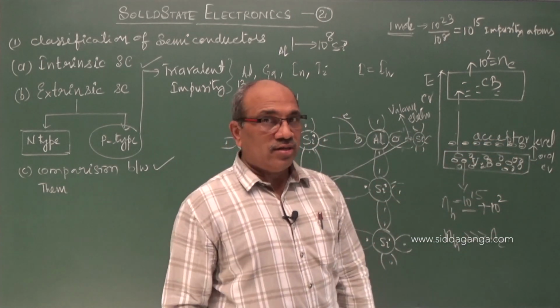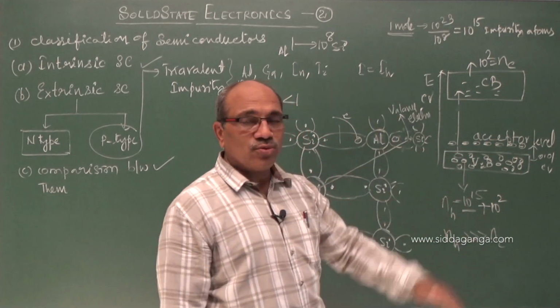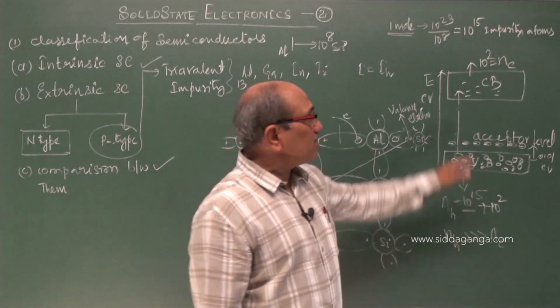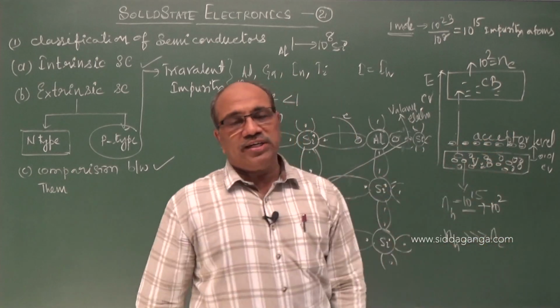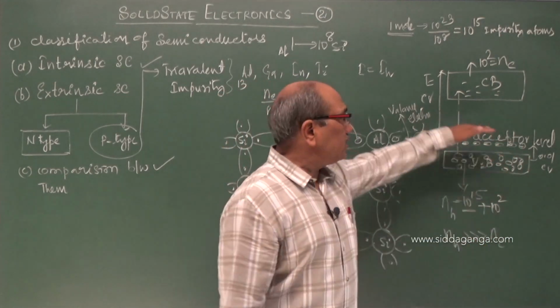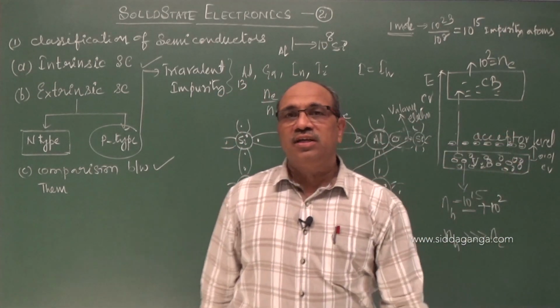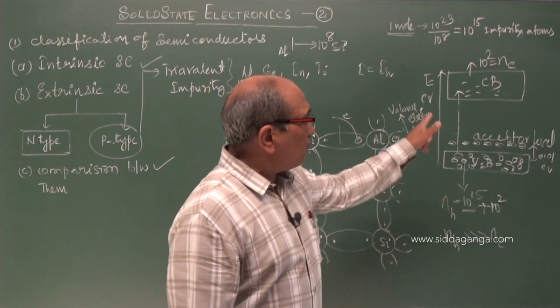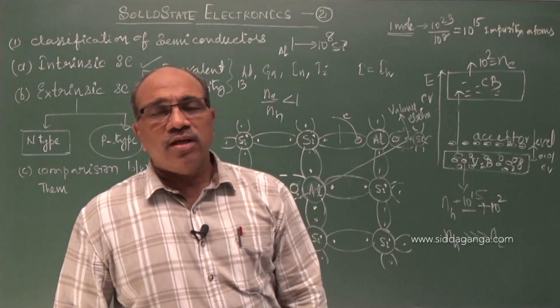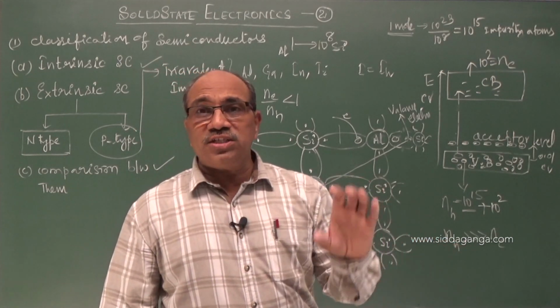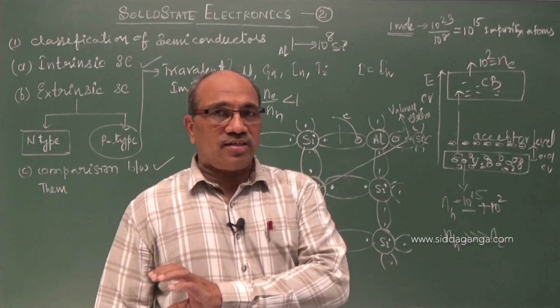Fermi energy level, the average energy of electrons and holes in the semiconductor, is near the conduction band in N type and near the valence band in P type. But in intrinsic, it is exactly at the center of the forbidden energy gap, in between the conduction and valence band. And no energy levels are visible in case of intrinsic semiconductor.